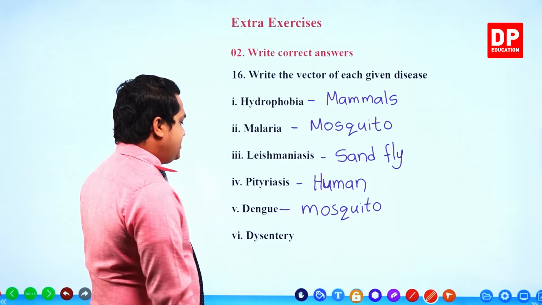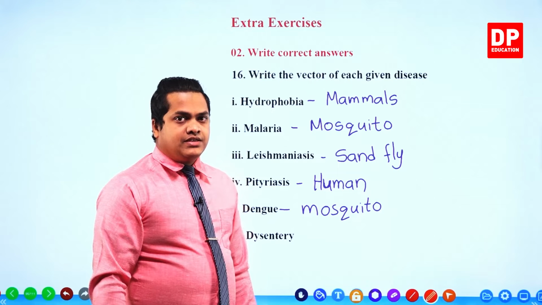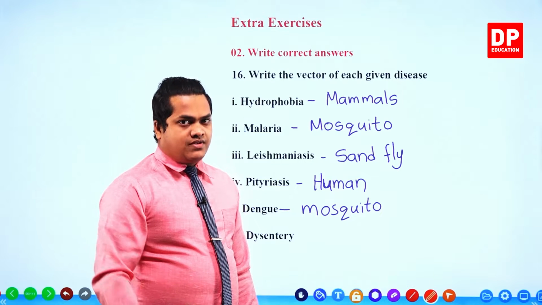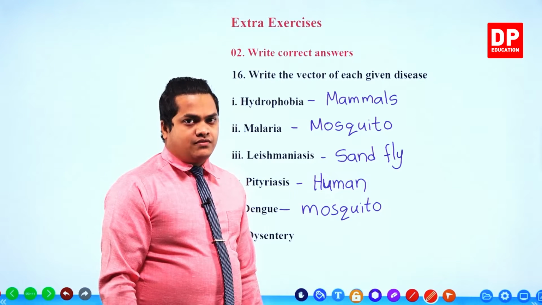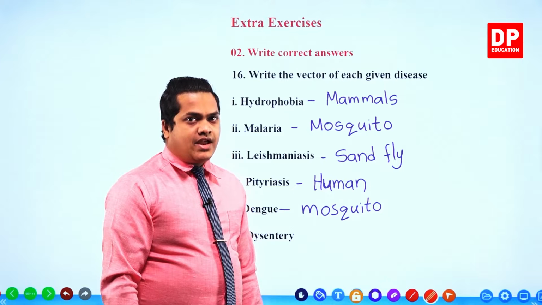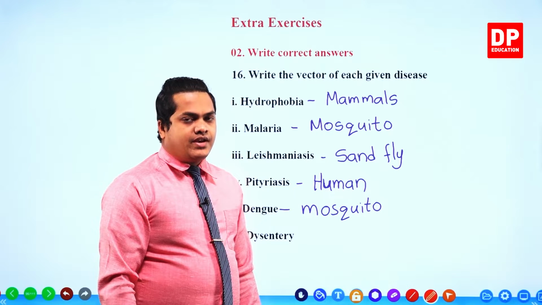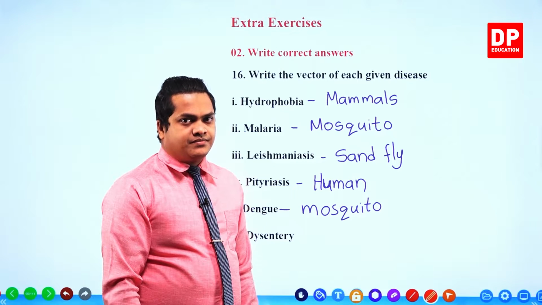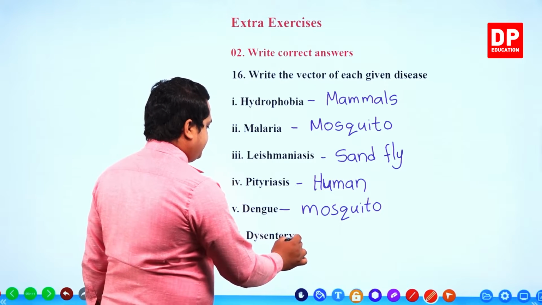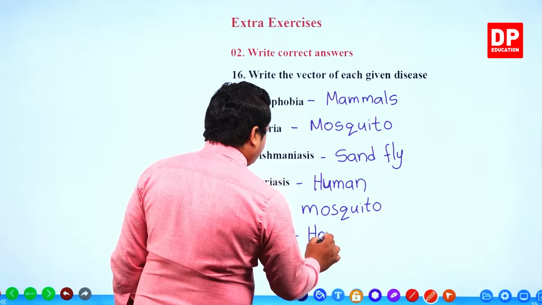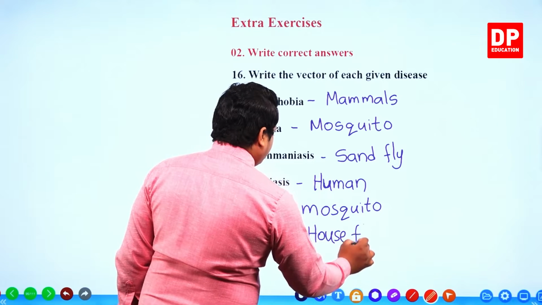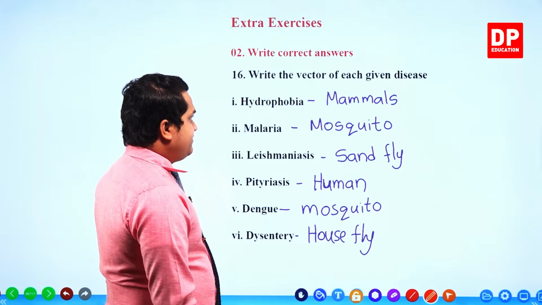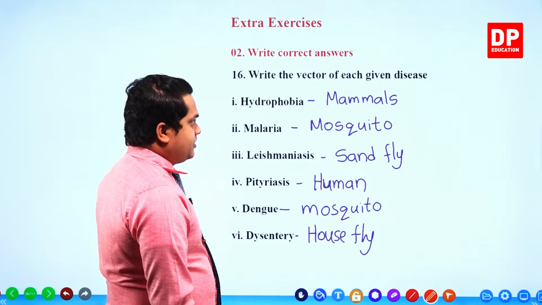Then the final one, dysentery. Dysentery is also a disease which is spread by houseflies, mainly because of contaminated and spoiled food. It's a condition similar to diarrhea. So housefly. Right, so these are the vectors of each given disease, my dear children.